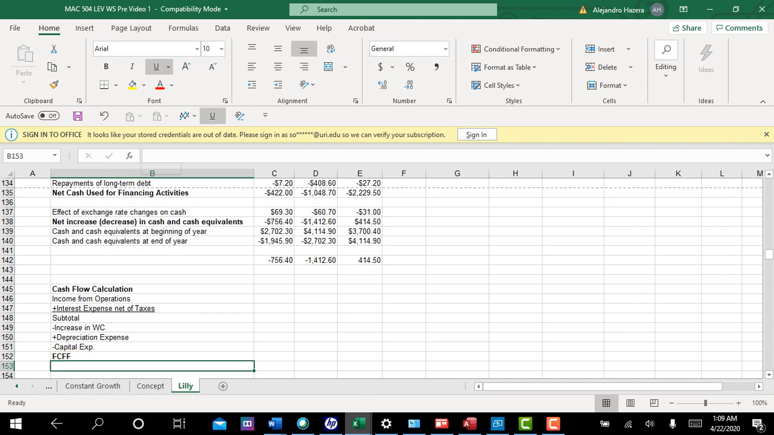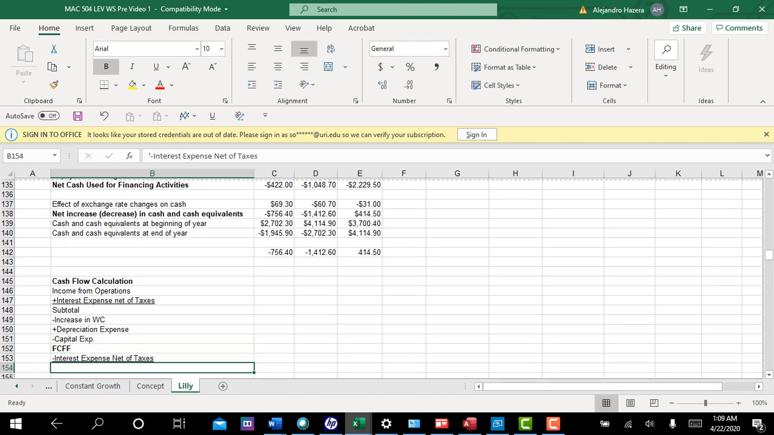But what we're going to do is use the same numbers I put up here. After I calculate my free cash flow to the firm, which is the appropriate level of cash flow to calculate the value of assets, I might go ahead and take out my interest, the number I added back initially, interest expense net of taxes.